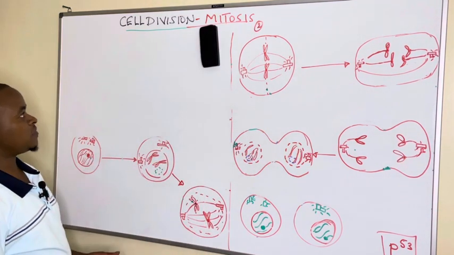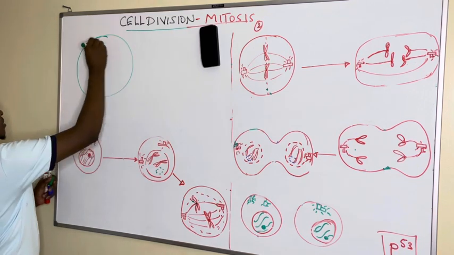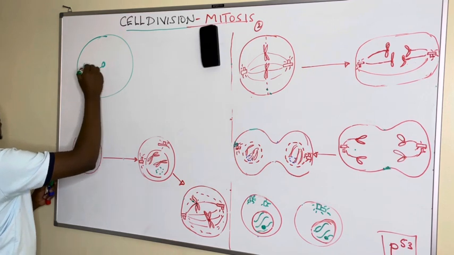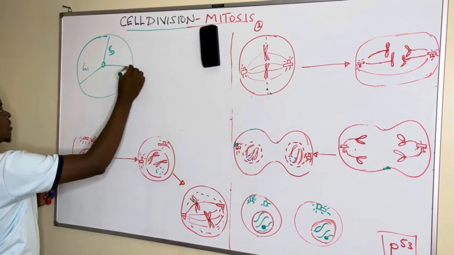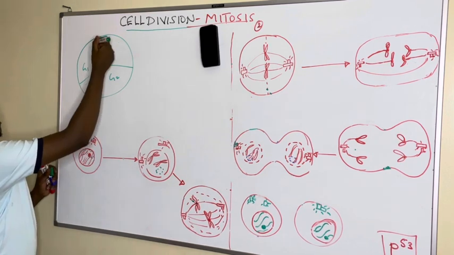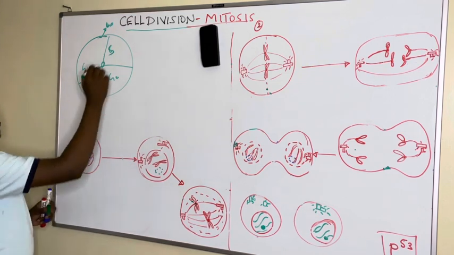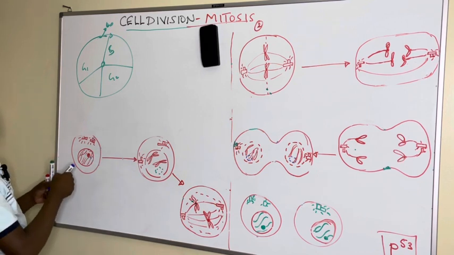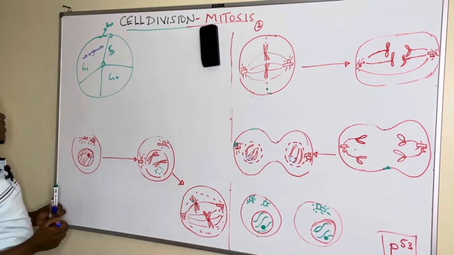And we even looked at the cell cycle, whereby we said that if this is the cell, under somatic cell division, it is divided into the G1 phase, which is the largest. We have the S phase, the G2 phase, and the M phase, which is the smallest. And we saw some cells in the G1 phase undergoing G0, cells like nerves. And we saw specifically that in the G1 phase, we see majorly synthesis of cellular organelles in the cytoplasm.